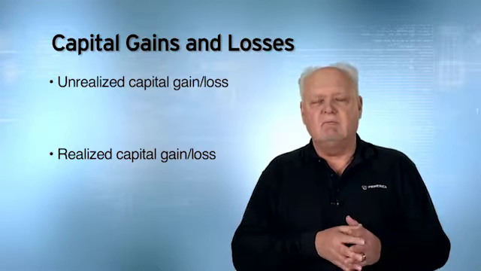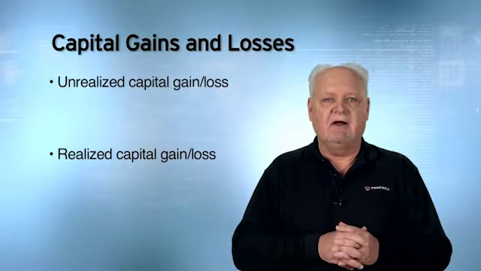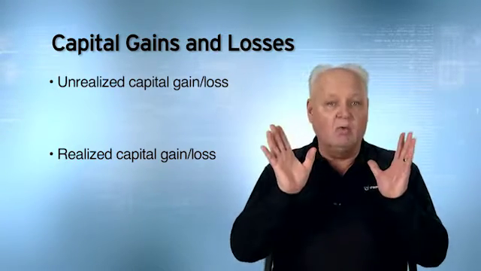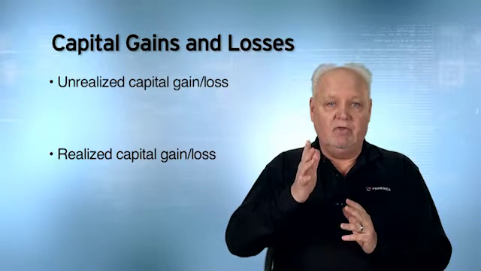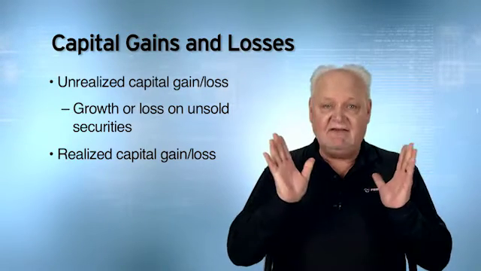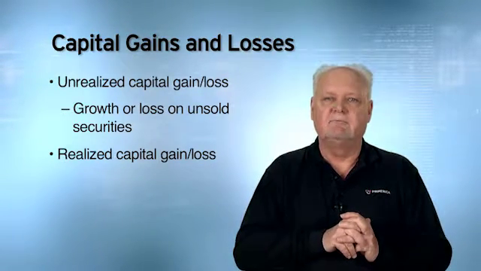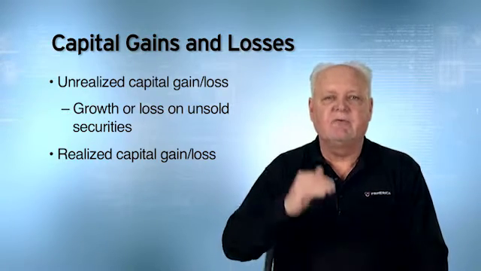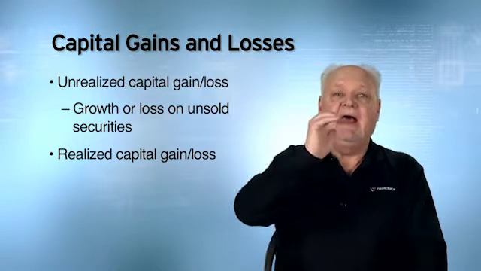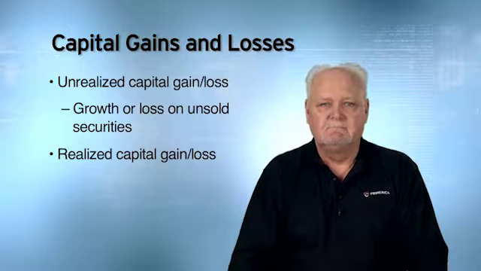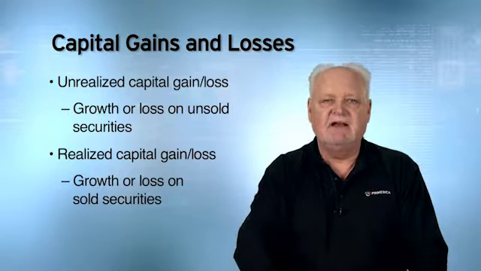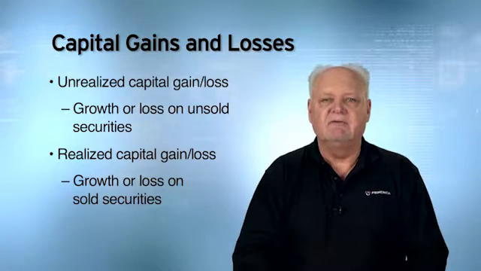Let's say that I buy a mutual fund for $10 a share. That's my cost basis. The price of this mutual fund rises to $15 a share. I don't liquidate the shares. That's growth. Since I haven't liquidated those shares, that's an unrealized capital gain, and that's not taxable. What if I buy mutual fund shares for $10 a share, the value increases to $15 a share, and I redeem my shares? This is a realized capital gain. Since I sold the securities, this capital gain has been realized, and this would be a taxable event.